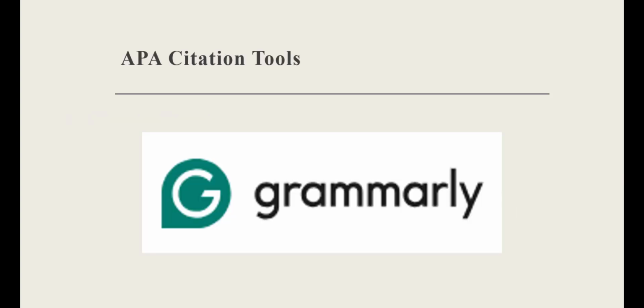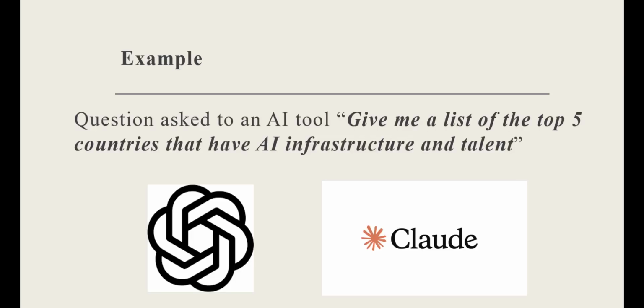When it comes to APA citation tools, there are a lot of tools available online. I personally like to use Grammarly as it's easy to use and covers quite a lot of resources. Let's take a quick example on how to cite AI tools and how to cite a specific chat in AI tools.